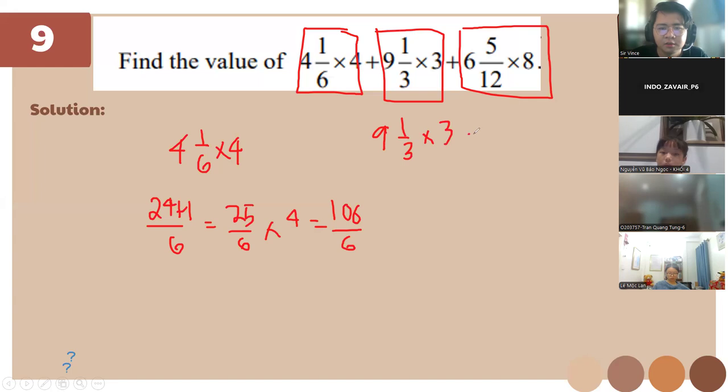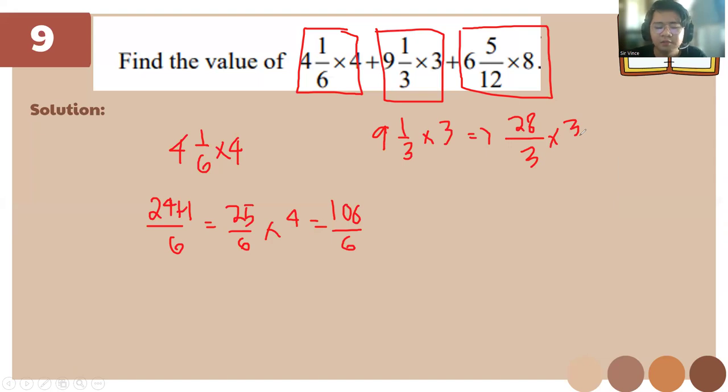So it's gonna be like this, 28 over 3 multiplied by 3. Okay. So 28 times 3 is gonna be 84 over 3. Let's not simplify, so we can have LCD after.